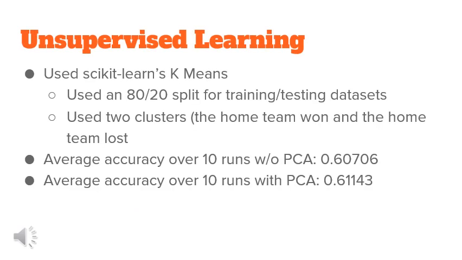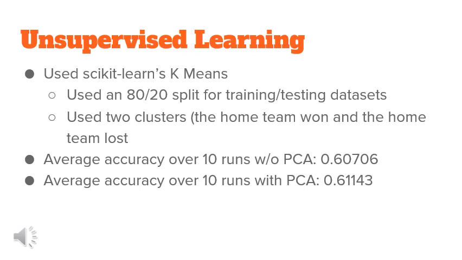So moving on to the actual models that we used, the first method that we tried was a form of unsupervised learning. We chose scikit-learn's k-means model and stored the data using pandas and numpy. We split our dataset into a training set and a testing set with an 80-20 split. For the k-means model, we chose two clusters with the idea that one cluster would be for the positive outcome differential, which means that the home team won, and a negative outcome differential, which means that the home team lost.